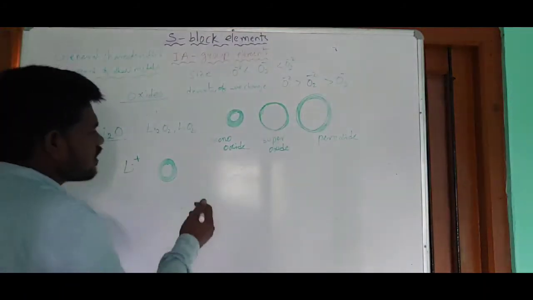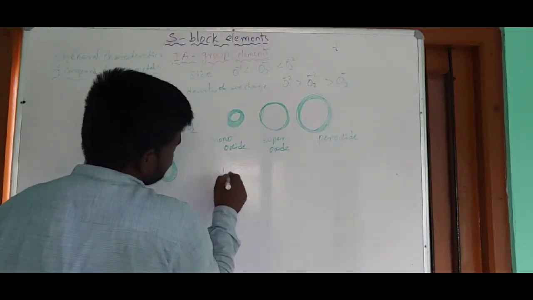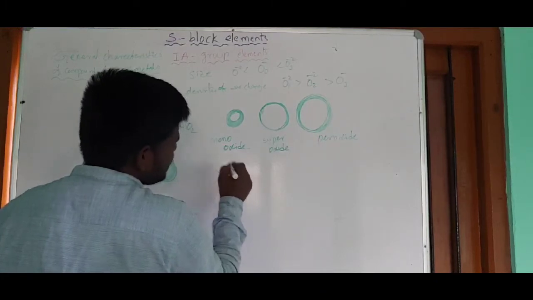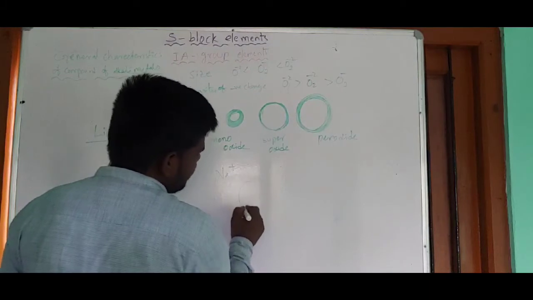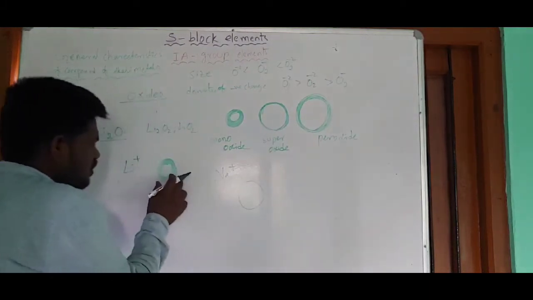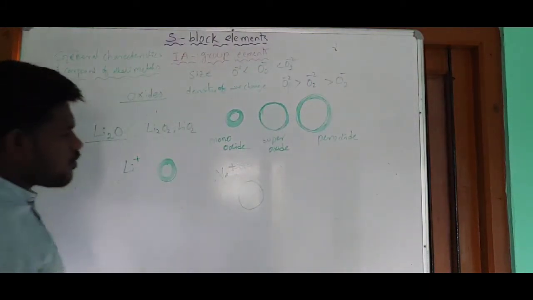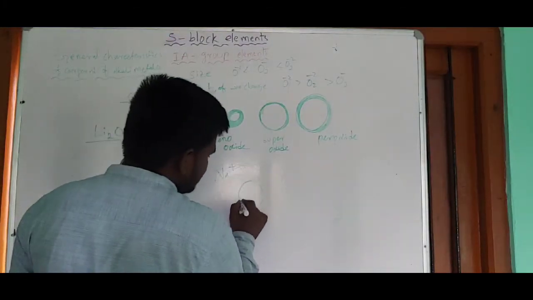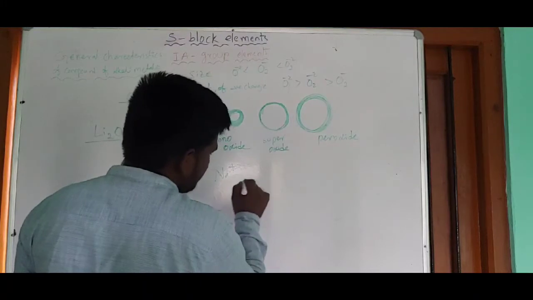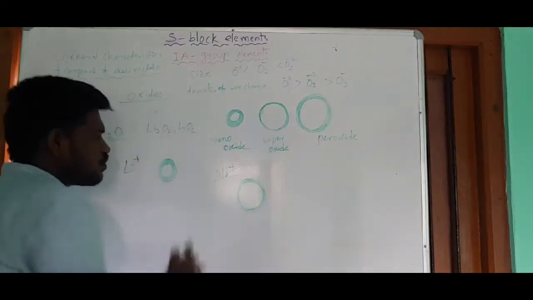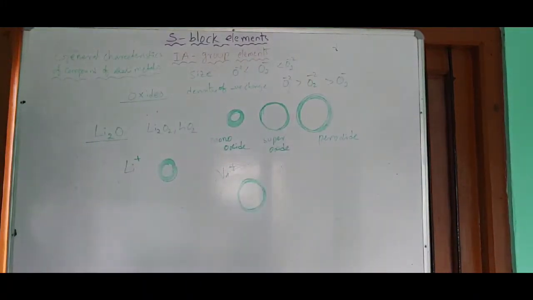Okay. And next one, let me take sodium. Sodium forms the Na plus ion, and the size of the Na plus ion is a little bit large compared with the lithium ion. And what about the positive charge density? It is also less upon the sodium ion compared with the lithium ion.